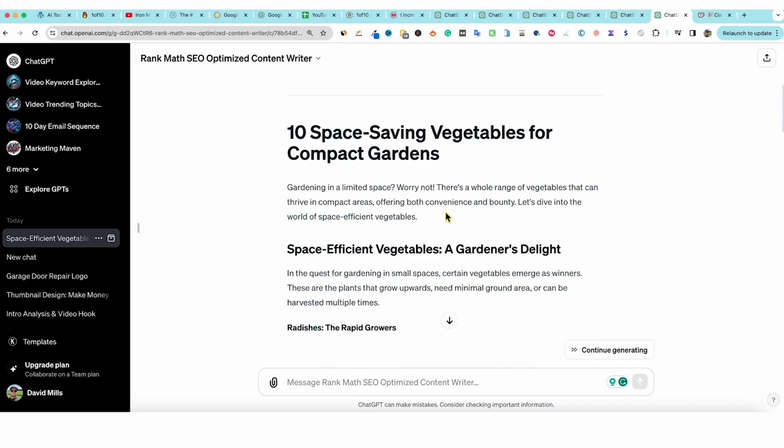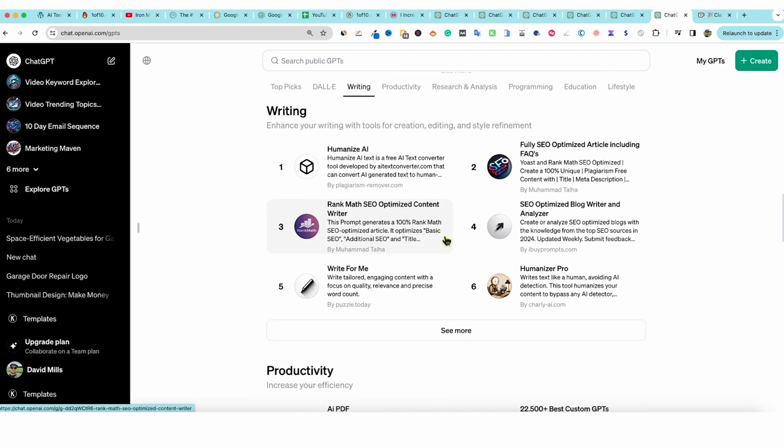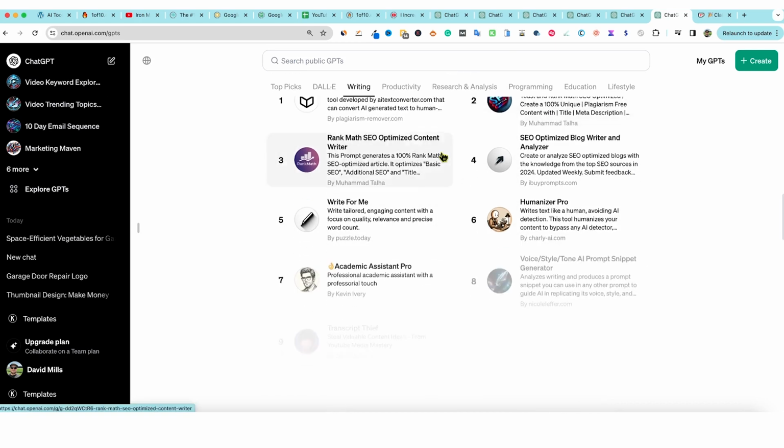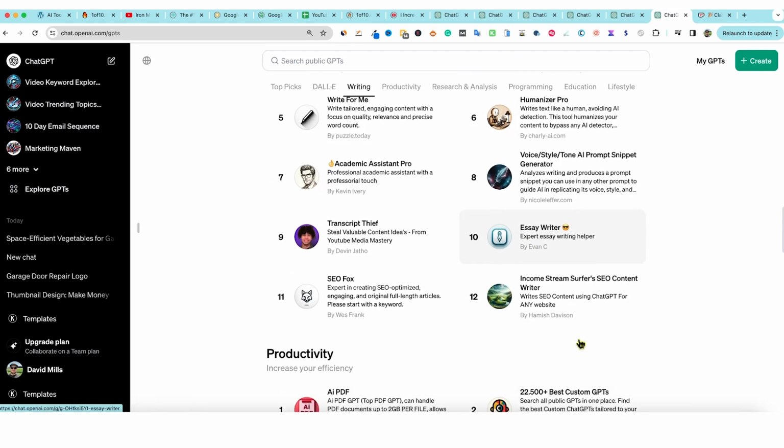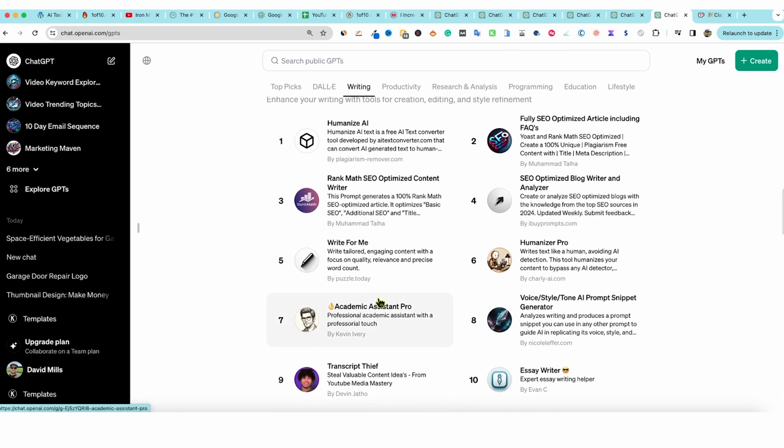So that one is cool, but it's not that impressive because we're looking for 1,000 word articles. But then you can go over to writing over here, and you can also use the see more button under writing. So all the ones that seem to be getting the most, like right over here, Income Stream Surfers, SEO content tool. This guy has a really cool YouTube channel, and this one I'm sure is really cool and advanced. I'll probably make a video just on using that one itself, but I just wanted to show you the GPT Store.